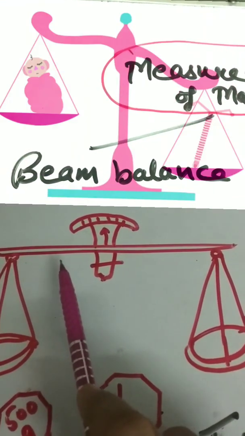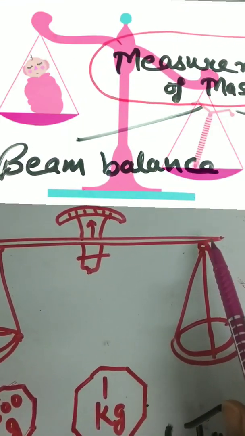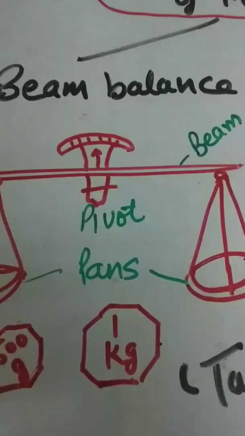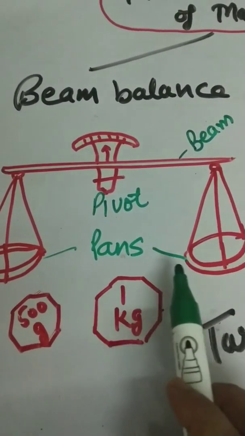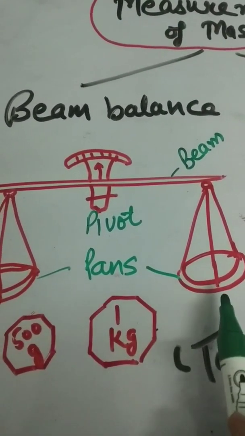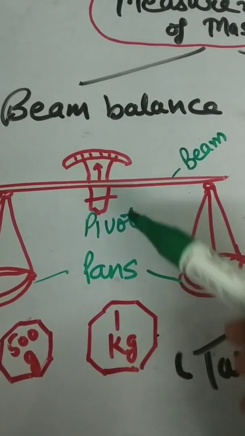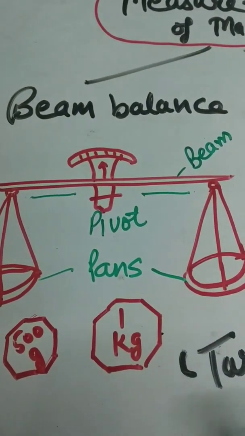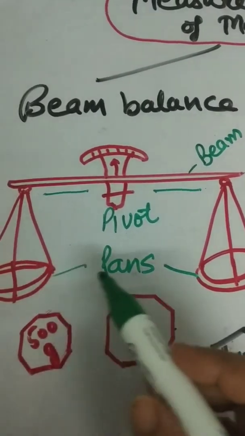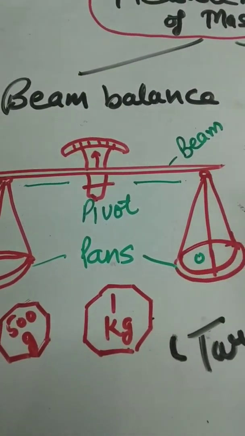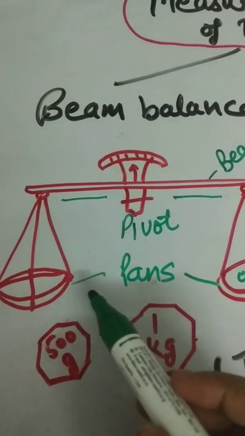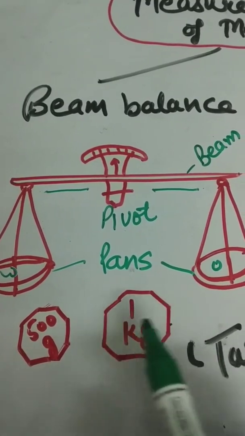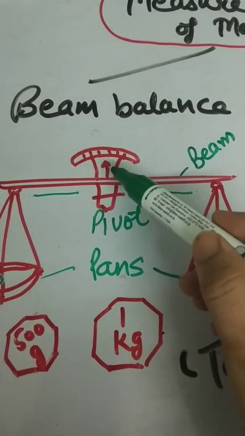It has a straight horizontal beam supported in the center on a pivot. Two pans of equal mass hang at equal distance from the center. The object is placed in one pan and standard weights are placed in the other pan till the beam becomes horizontal with the pointer at the center.